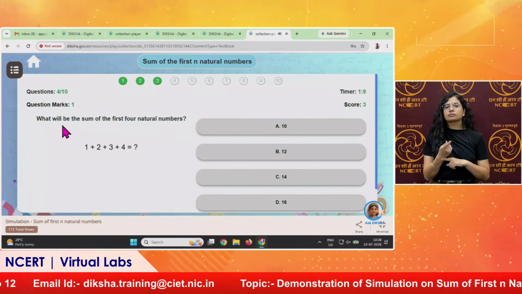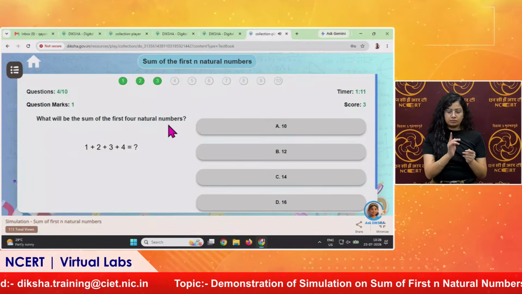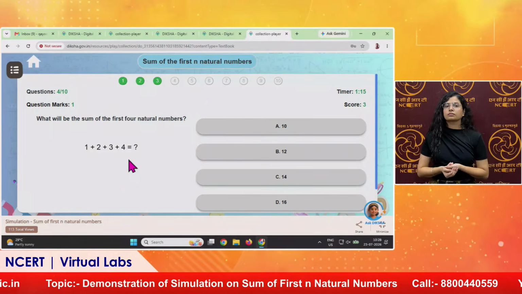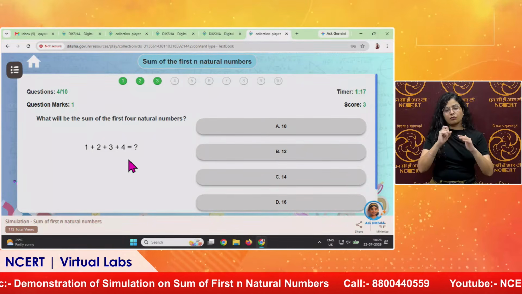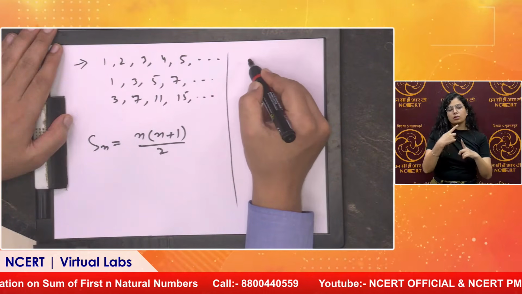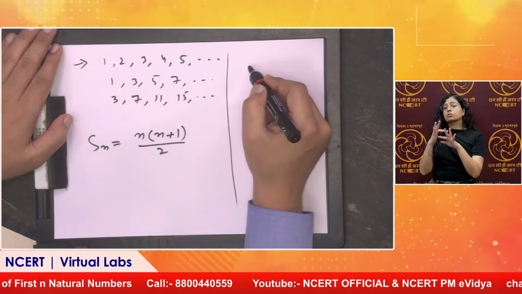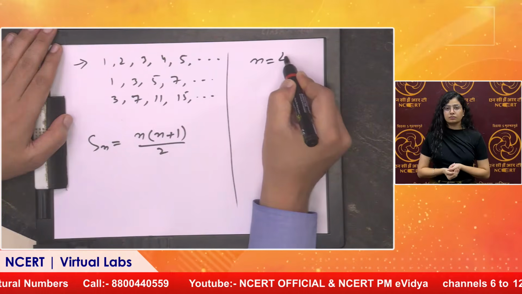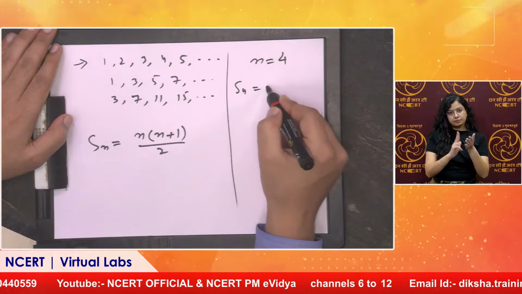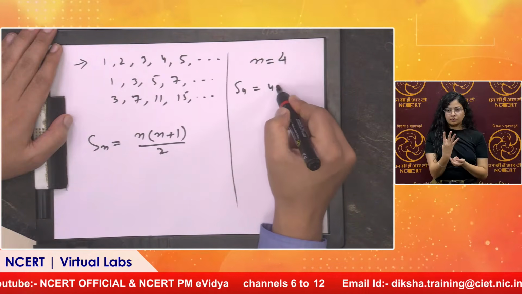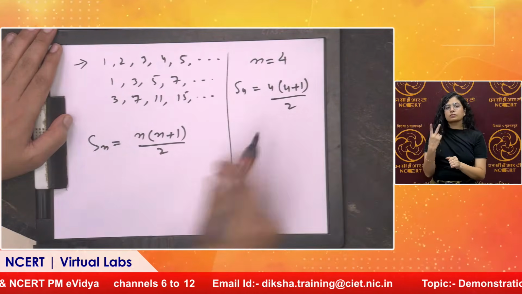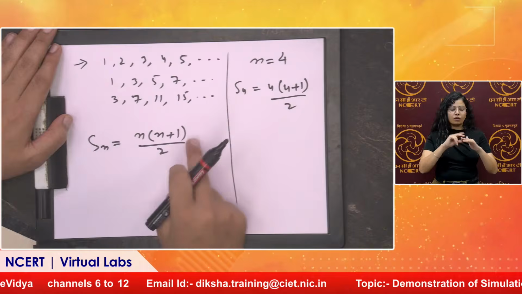Next question is, what will be the sum of the first 4 natural numbers? So we will apply the same formula. I would like to show you here how to apply this formula. Our series is 1 plus 2 plus, n is 4, 4 natural numbers. We have to find the sum, where n is equal to 4. So our sum of 4 natural numbers is 4 into 4 plus 1 divided by 2, because our formula is n into n plus 1 divided by 2.